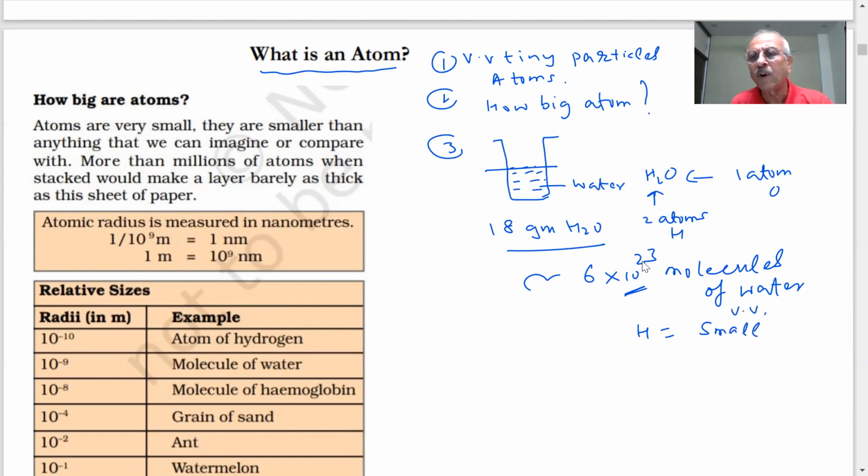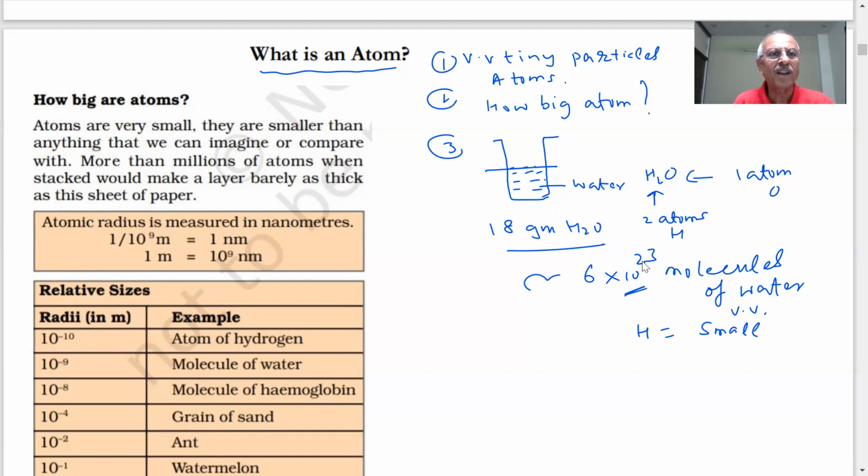Very, very small, beyond our imagination. Oxygen atom, very, very small. But the two cannot have the same size, cannot have the same mass because they are different elements. Dalton's point is still valid. See the intelligence of Dalton, that is still there. When atoms are made from different elements, they are not the same, they are different. What is different? Their mass will not be the same, their properties will not be the same.